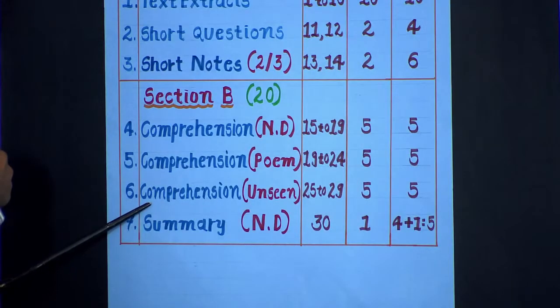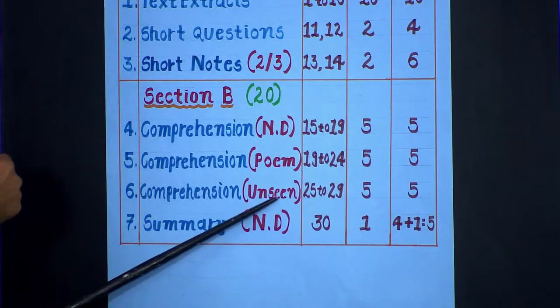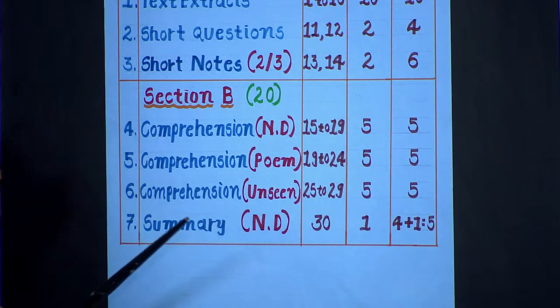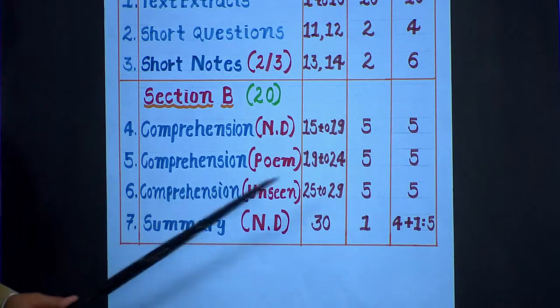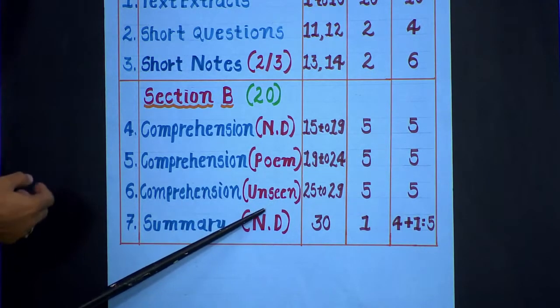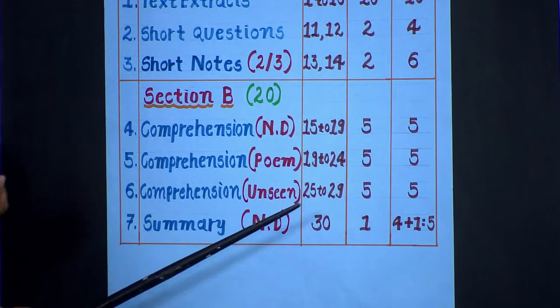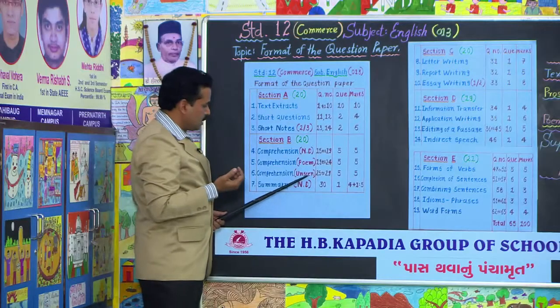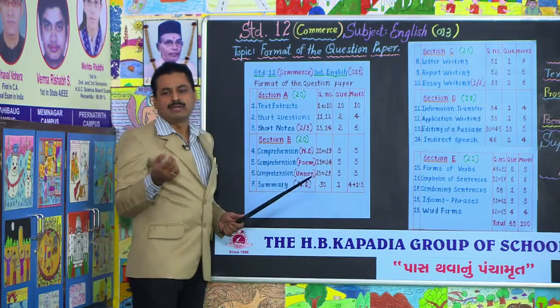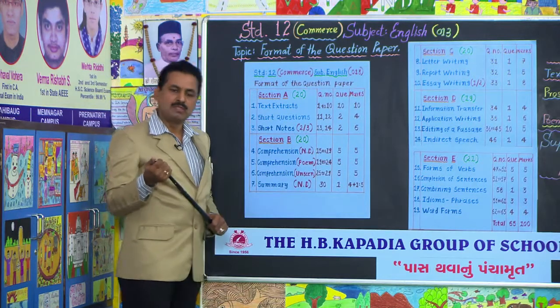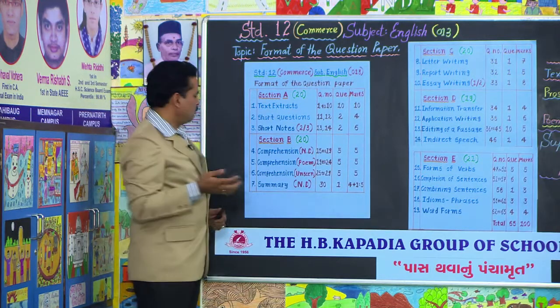Again you see question number 6, comprehension unseen. Unseen means it hasn't been seen by you. You are not aware of it. You haven't read it. It is very new for you. It is just to check how strong you are in language. Nothing to worry. Go through the paragraph.